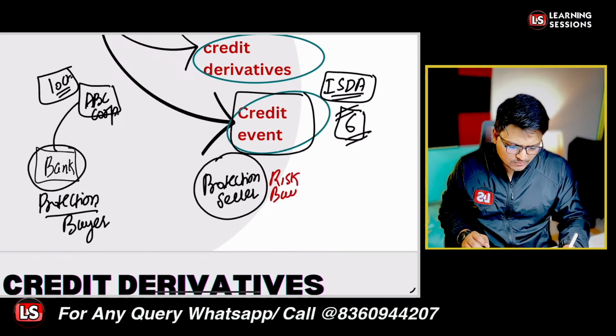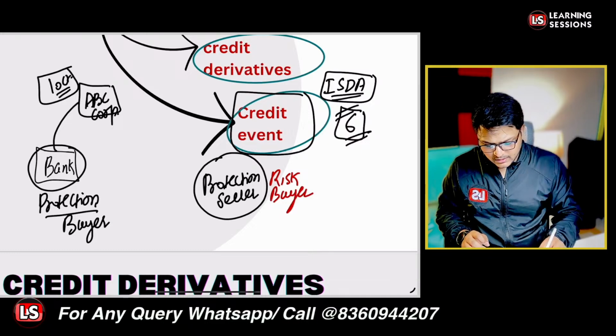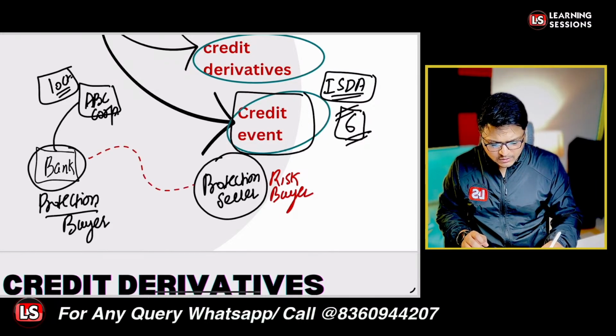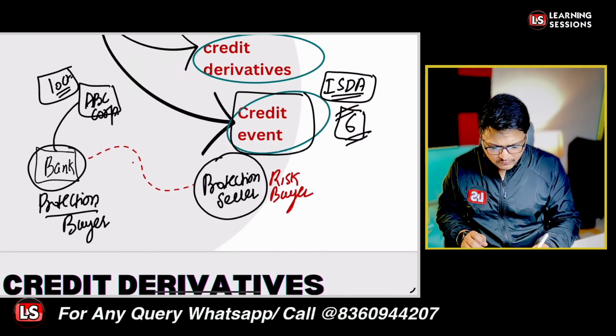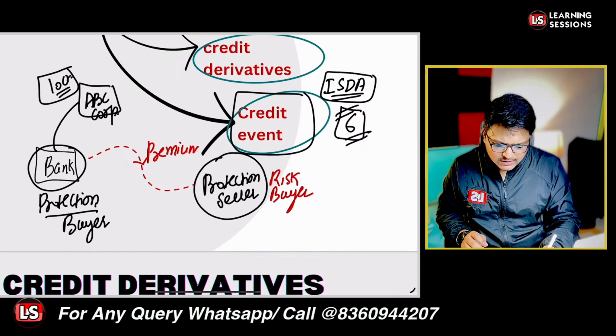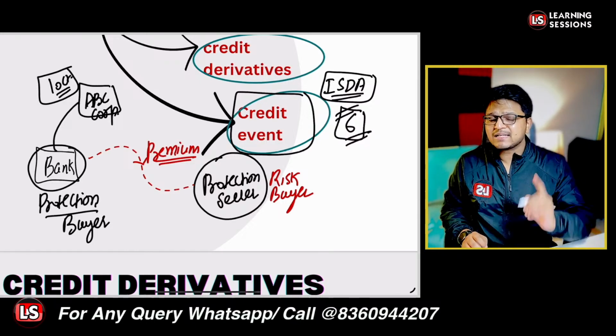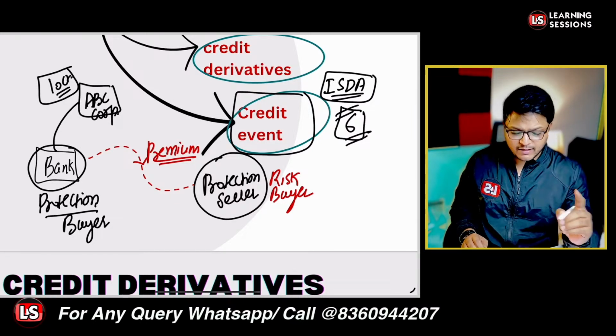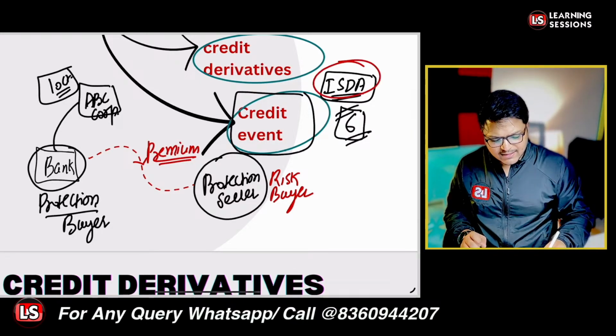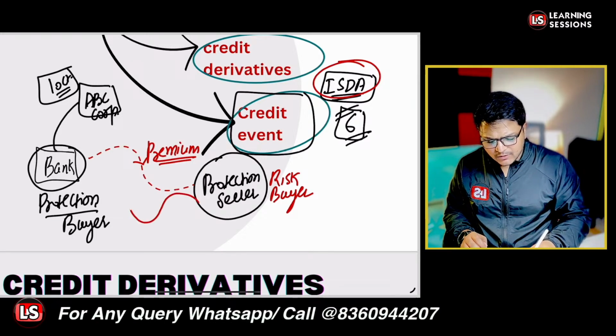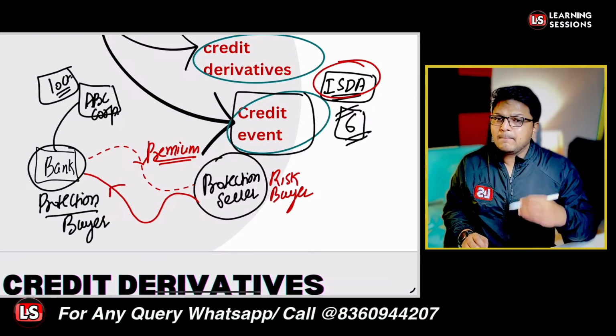The bank will be paying a premium amount to the risk buyer or the protection seller. And if any kind of event as defined by the ISDA occurs, in that scenario the protection seller will compensate the bank, right?